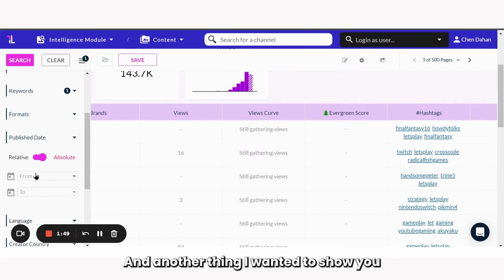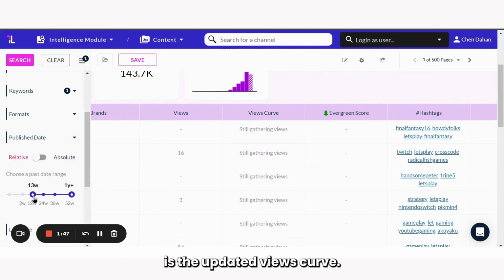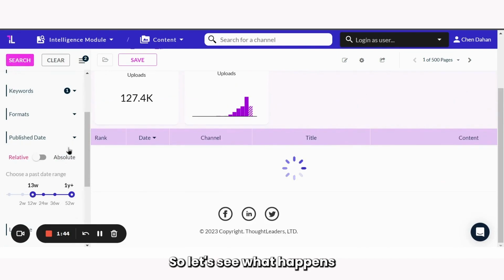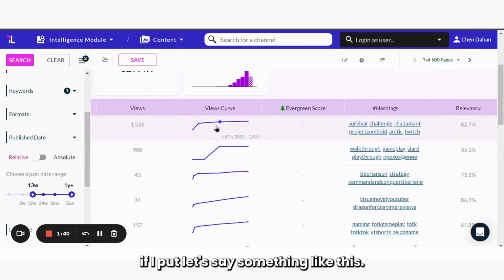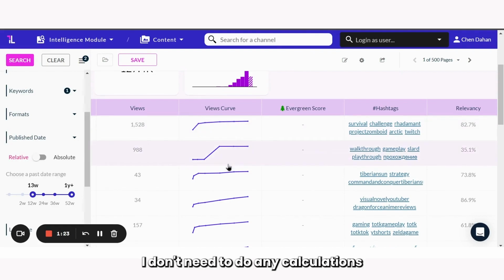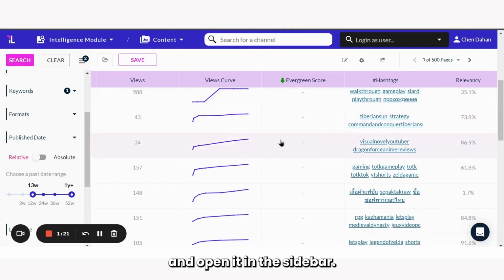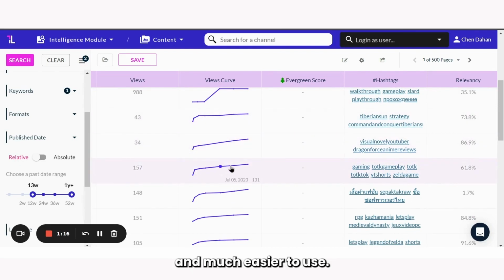And another thing I wanted to show you is the updated views curve. So let's see what happens if I put, let's say, something like this. So now you can see the views curve inside the table, and it's been improved massively. Now we have the specific sampling dates. And as you can see, as I hover over it, I see the date and I see the number of views in each date. I don't need to do any calculations and open it in the sidebar. I just see it right here. So I think it's much better and much easier to use.